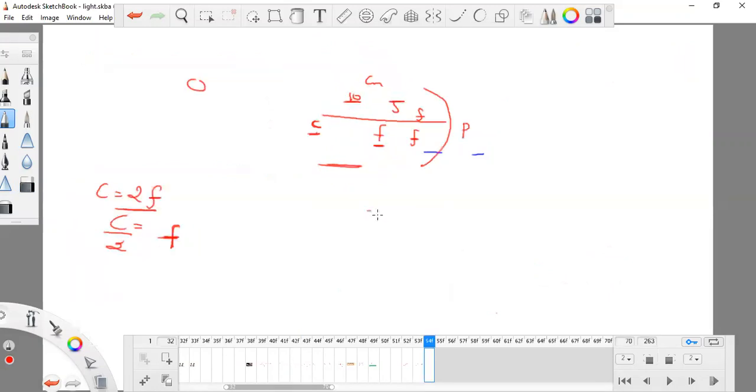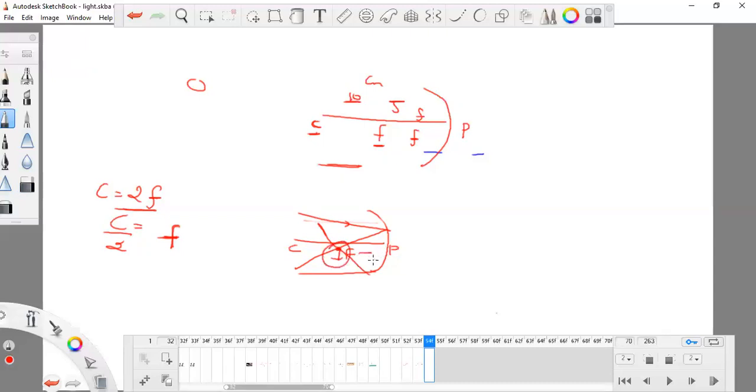It can meet at a place other than F. If this is C, this is F, this is P, and two lines are coming in such a way that they will not meet at F, definitely they will meet somewhere else, and at that point my image will be formed.